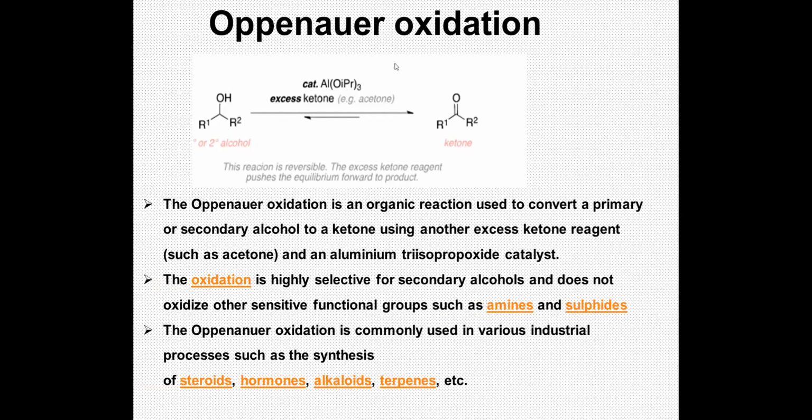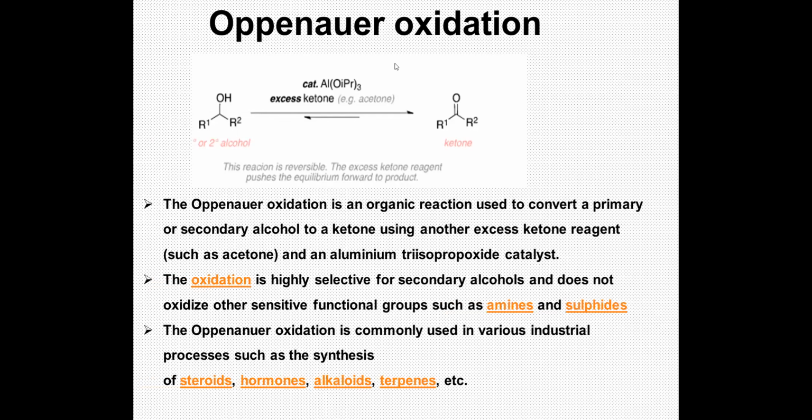Okay. So what is the reaction? Oppenauer's oxidation is an organic reaction of conversion of your primary or secondary alcohol into its corresponding ketone using an excess of ketonic reagent such as acetone, and in presence of aluminum triisopropoxide as a catalyst. So this is the reaction.